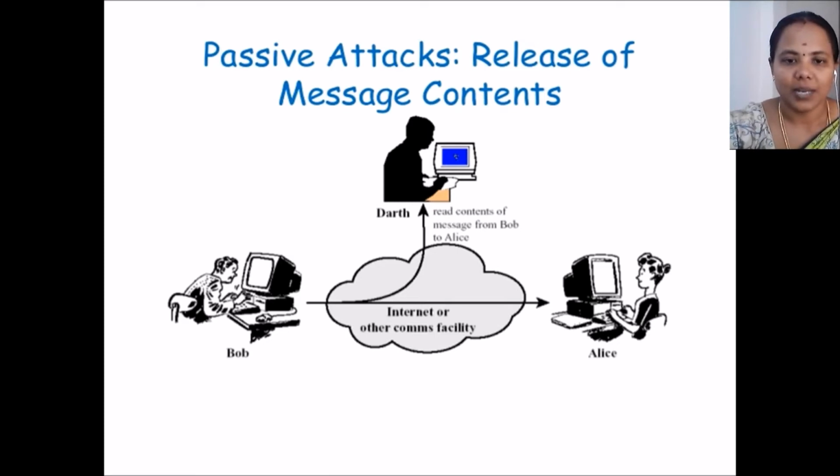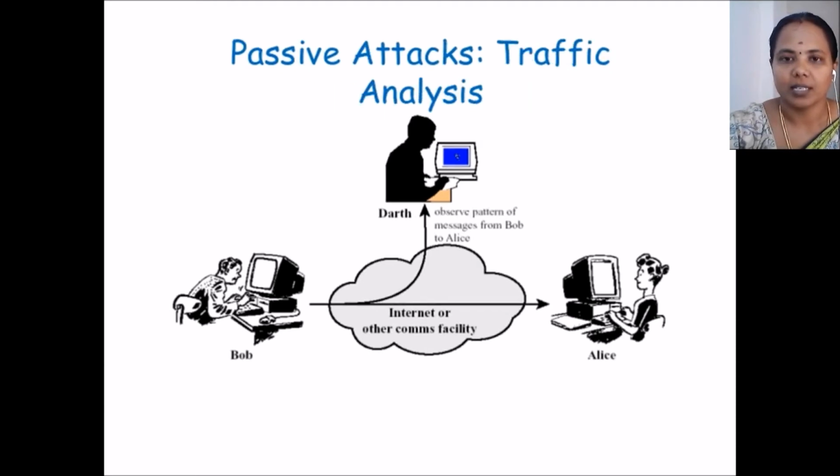Let us see the diagram: user A is Bob and user B is Alice. Here, what is Bob doing? Bob is sending data to Alice over the internet or any common facility. What is the third party doing? He is just reading the content of the message from Bob to Alice. Just reading, that is relevant to the release of message contents.